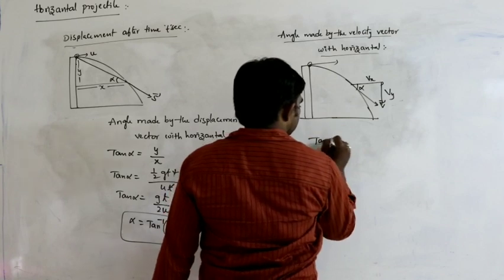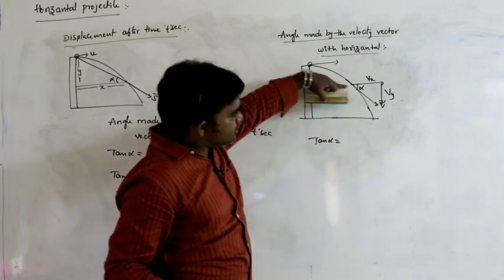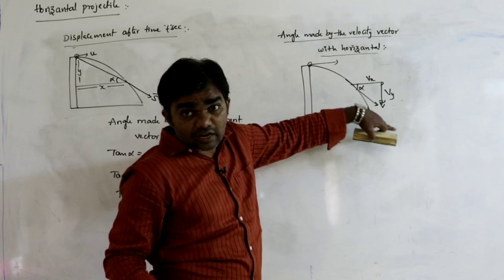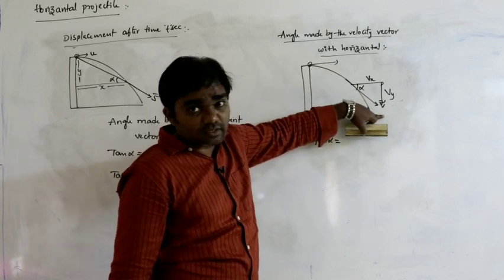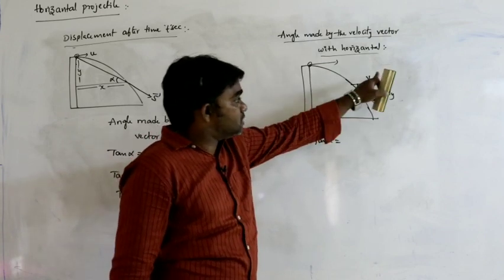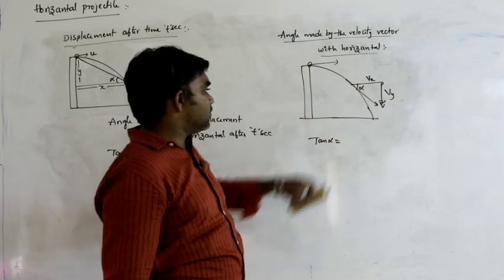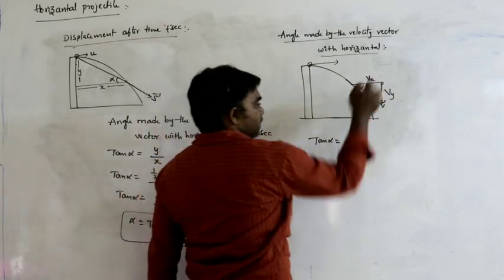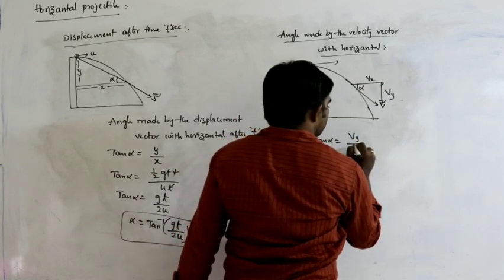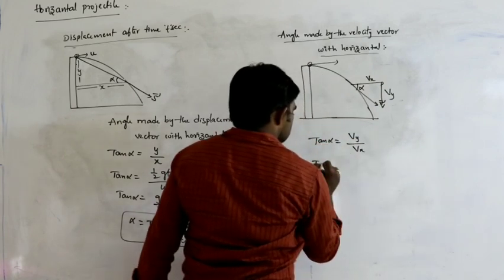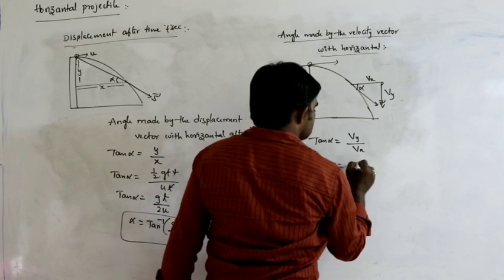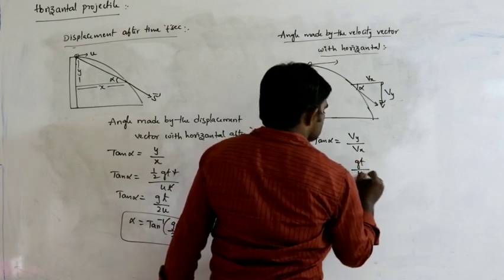We can write tan alpha is equal to, see here, this is the velocity vector after time t seconds. The velocity vector has a vertical component as well as a horizontal component like this. So, tan alpha can be written as y component by x component, Vy by Vx. So, tan alpha is equal to Vy, which is gt, by Vx, which is u.